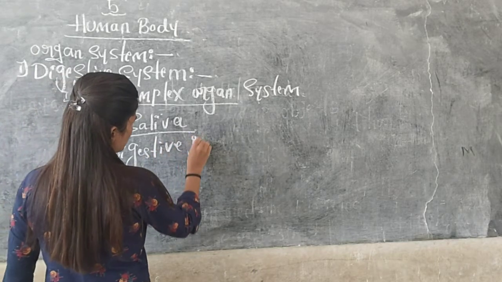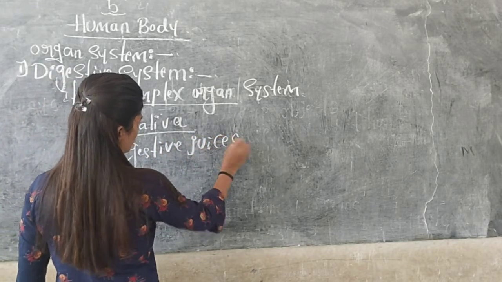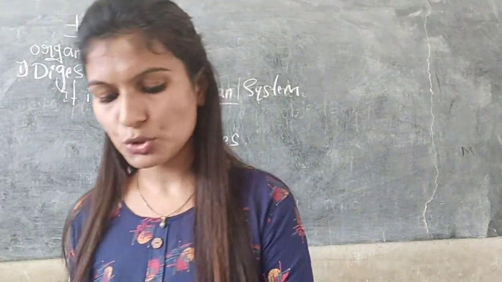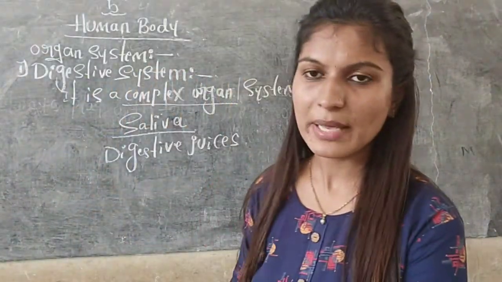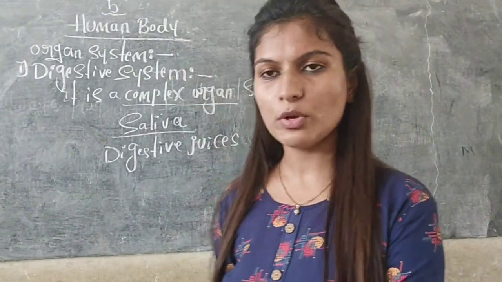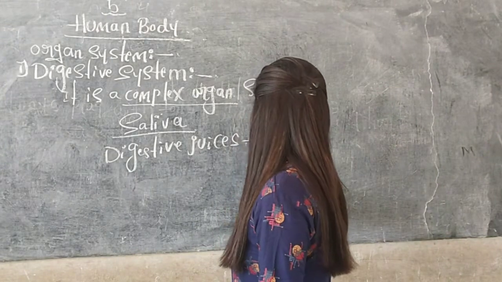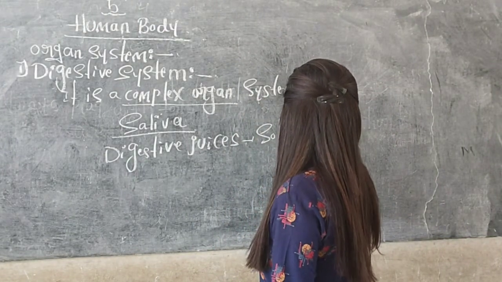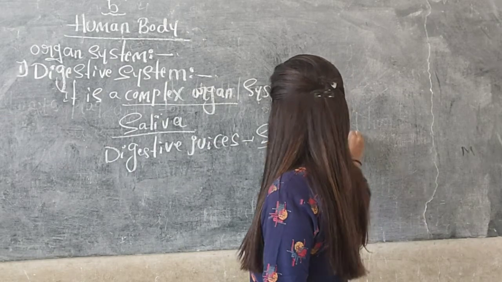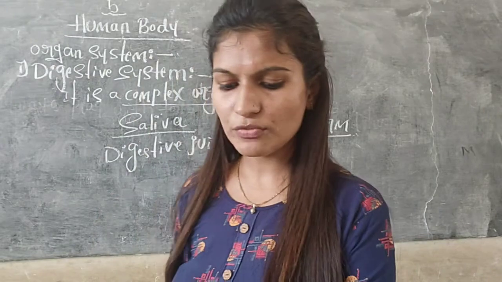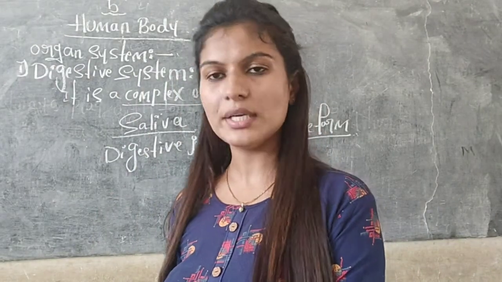Digestive juices are there in our mouth. Sorry, in our stomach, the digestive juices are there. The food will mix with the digestive juices and change into soluble form. And this soluble food finally goes into the small intestine.